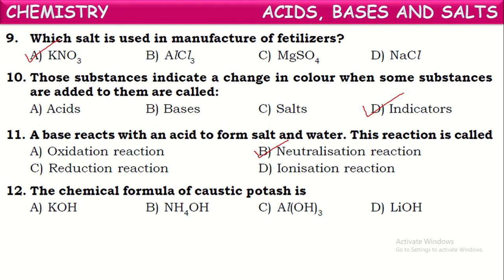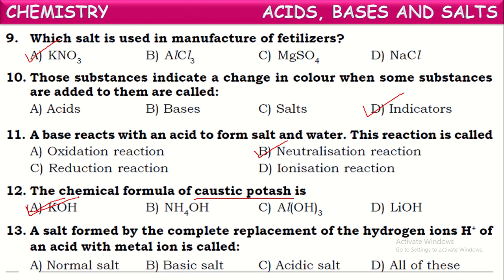The chemical formula of caustic potash is, yes, caustic potash is a common name for the chemical substance potassium hydroxide, that is KOH. Okay, KOH is caustic potash.